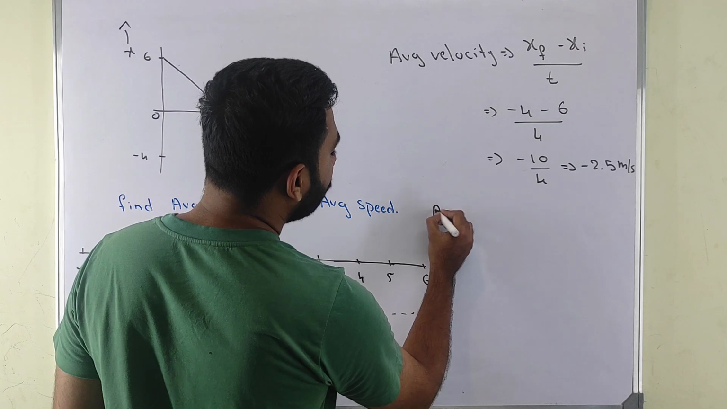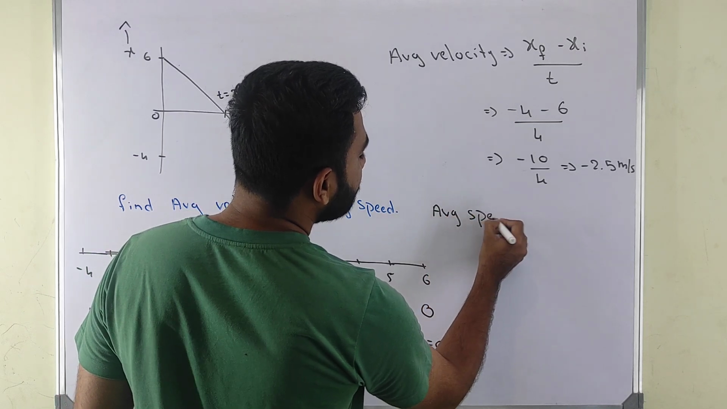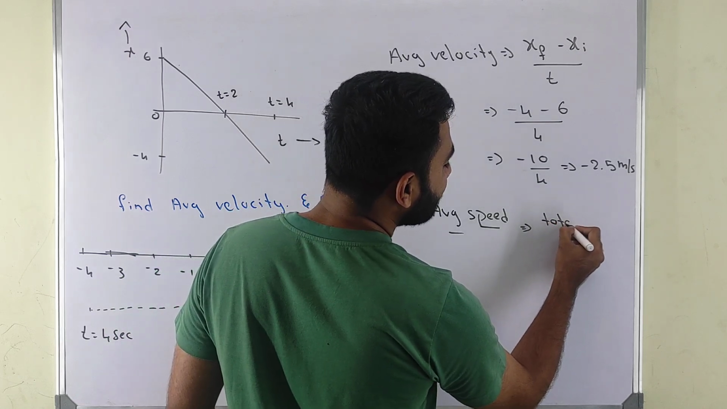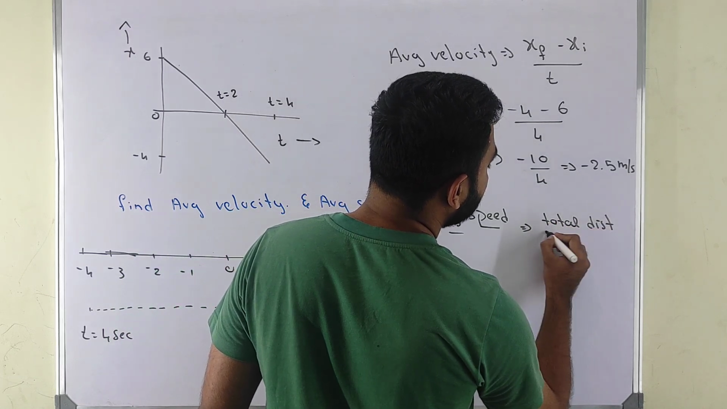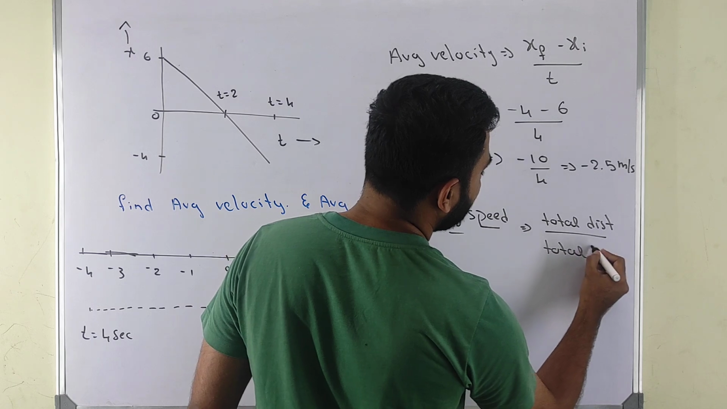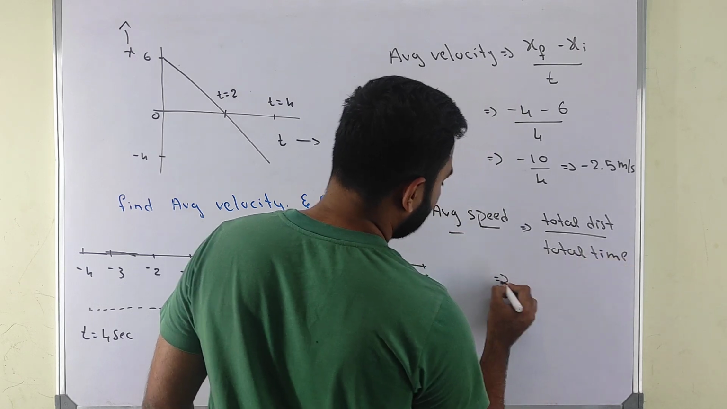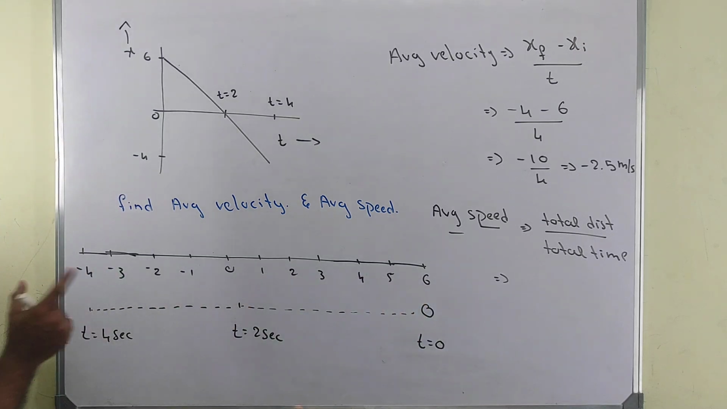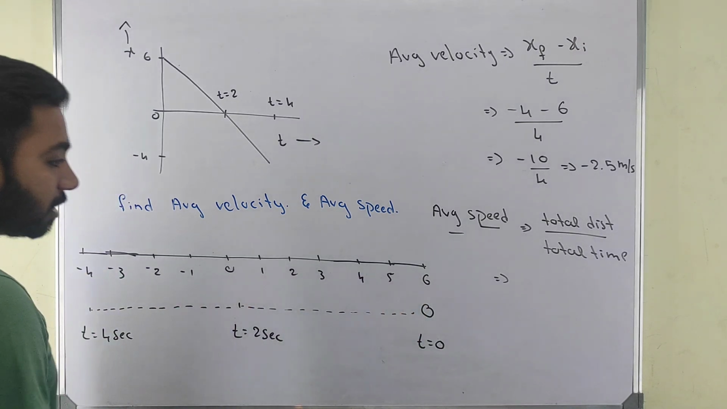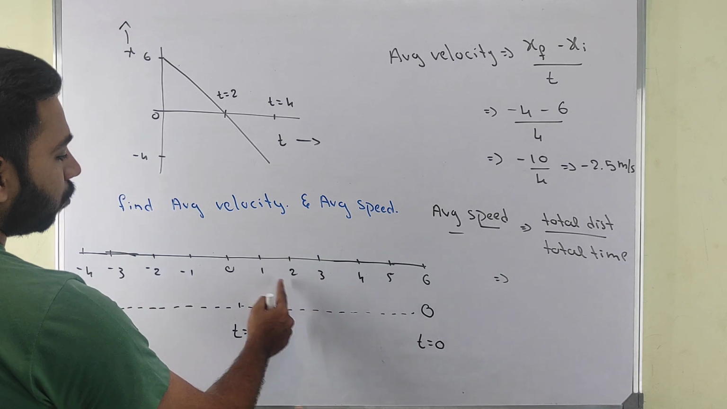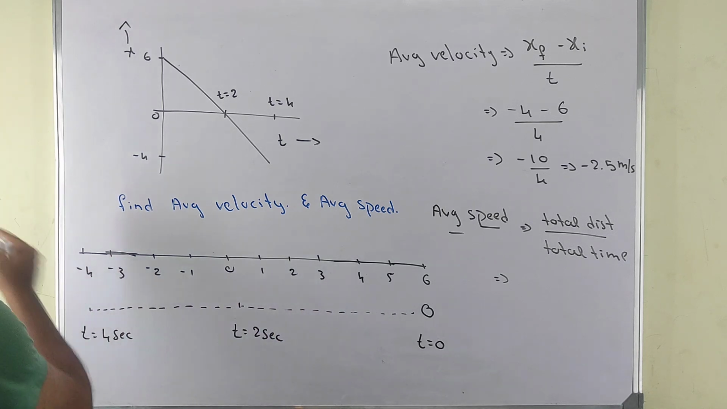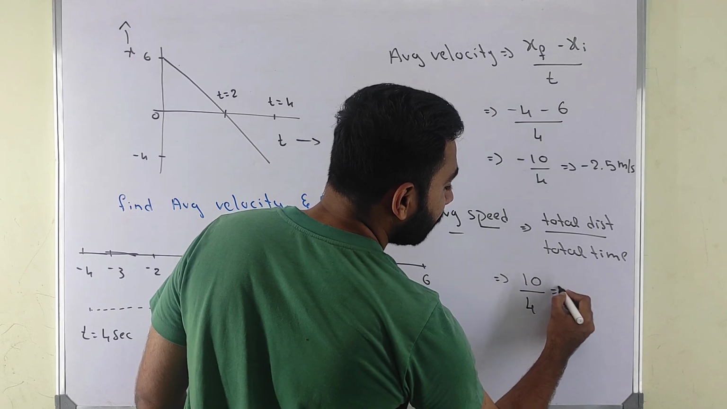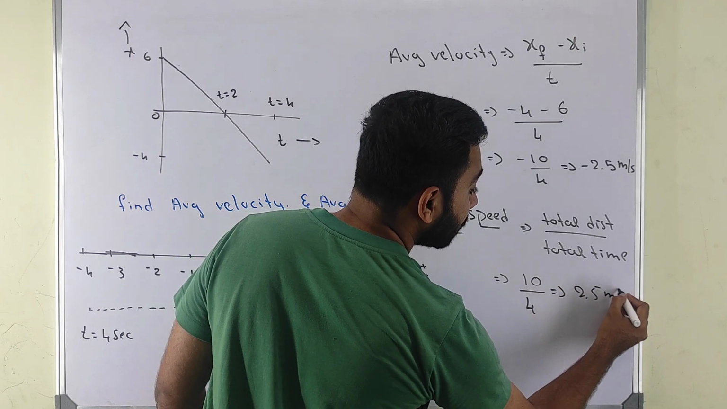Now, when I ask you my average speed, what is my average speed? Average speed means total distance divided by total time. Here total distance is what? See, total distance from here to here. We won't take the distance as negative. So your overall distance is 1, 2, 3, 4, 5, 6, 7, 8, 9, 10. Distance is 10, time is 4, so again 2.5 meter per second.